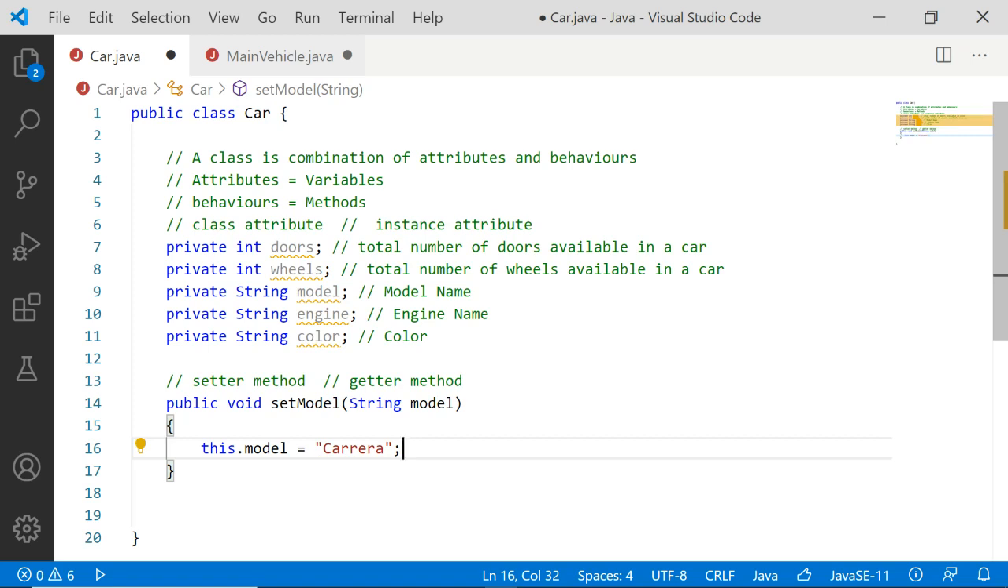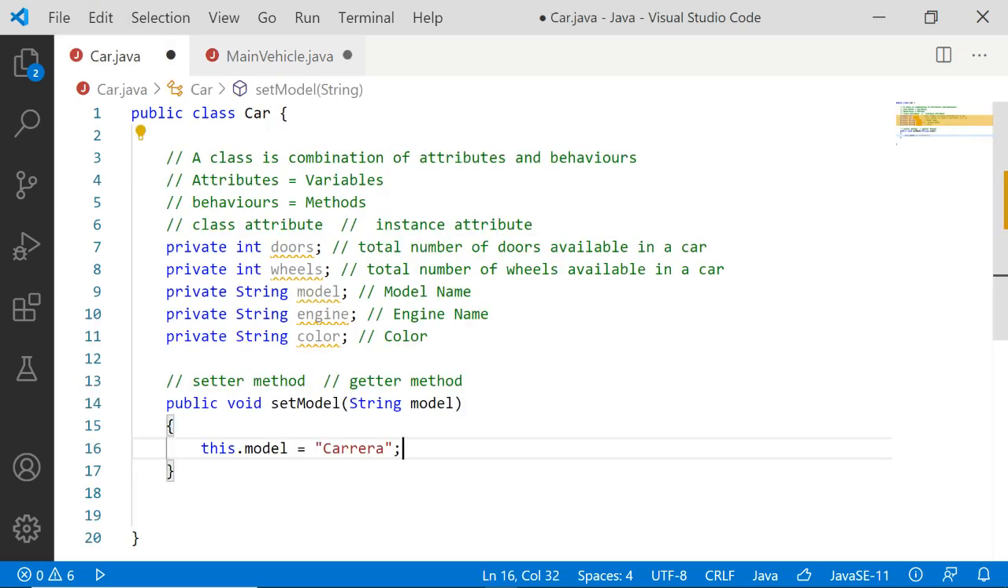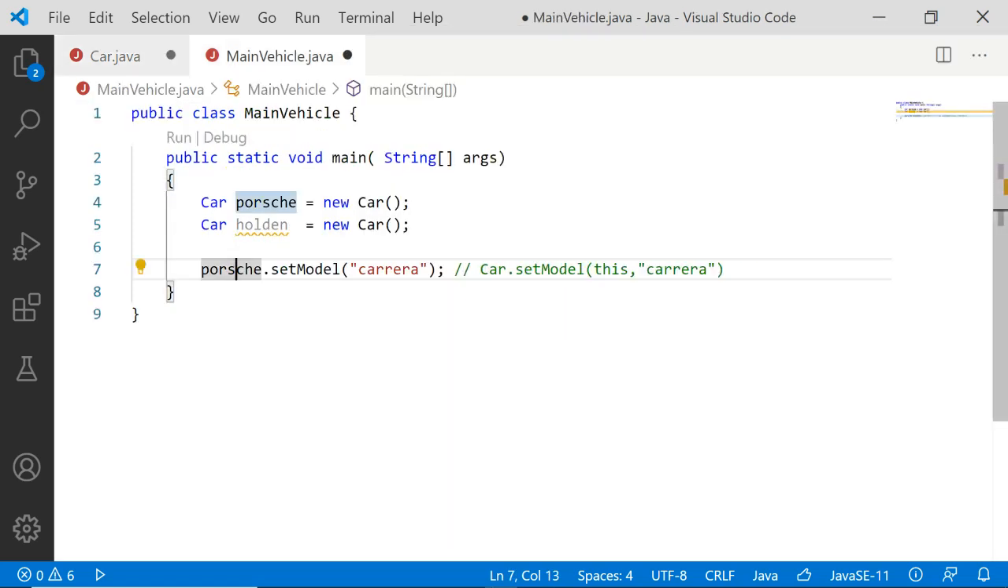So instead of accessing an attribute directly inside another class and printing it, so setting and getting, instead of doing it externally inside another class, we are not directly allowing a particular attribute to be available outside the class. Instead, we are having a method called setModel to assign a value to a particular attribute. So okay, for setting this is okay.